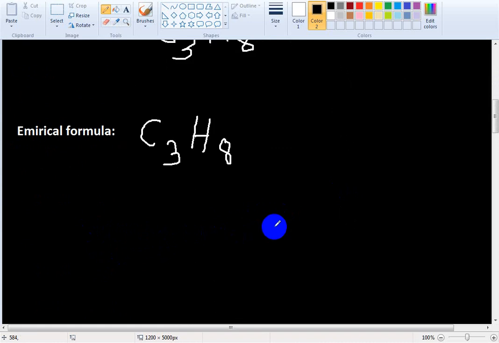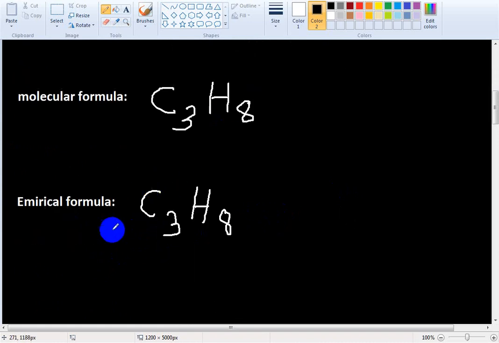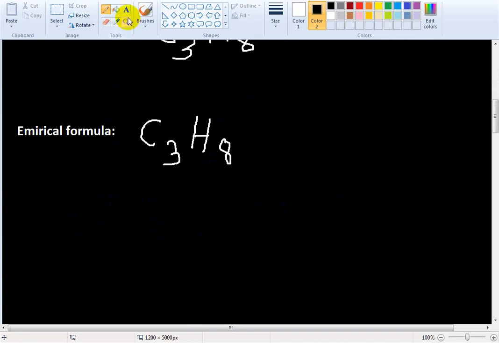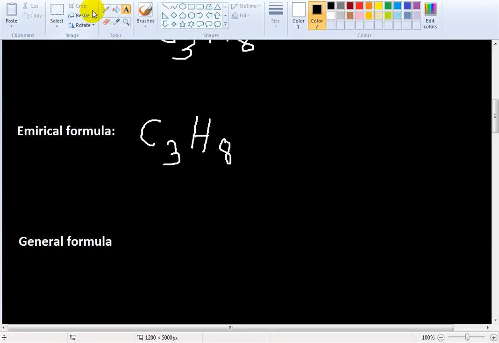The general formula of alkane: this is the alkane, with carbon single bonds. The general formula is CnH2n+2. What is the general formula? CnH2n+2.